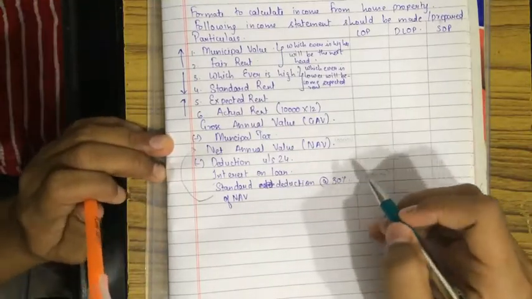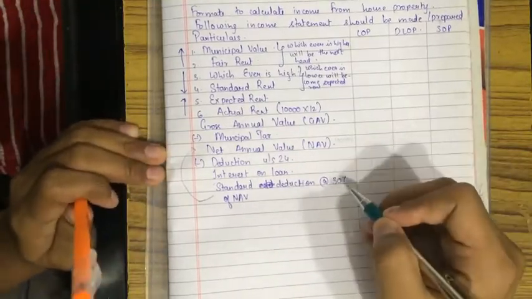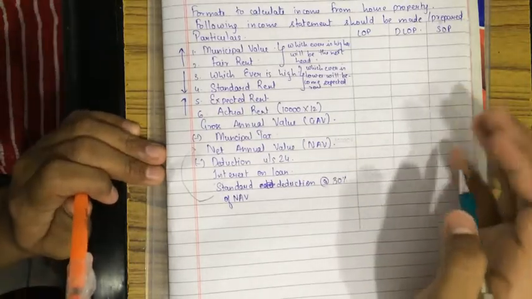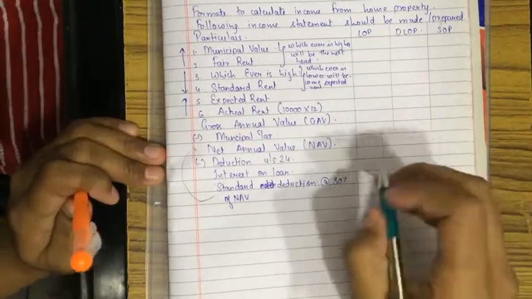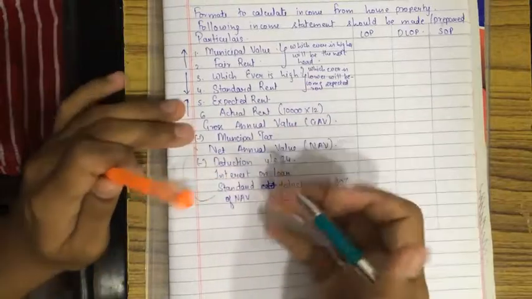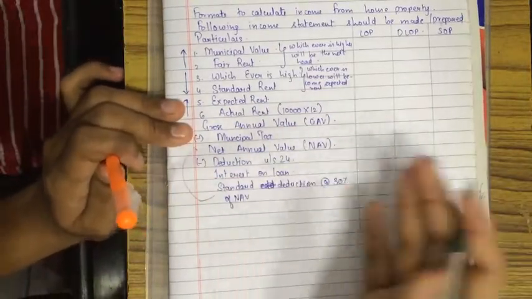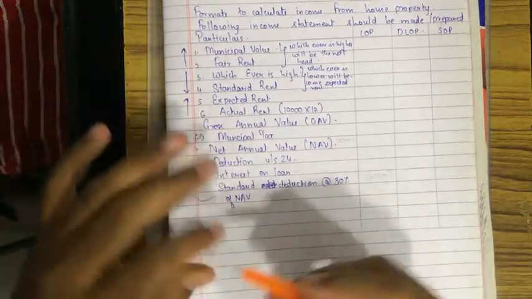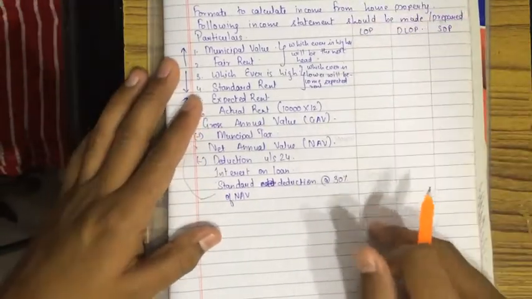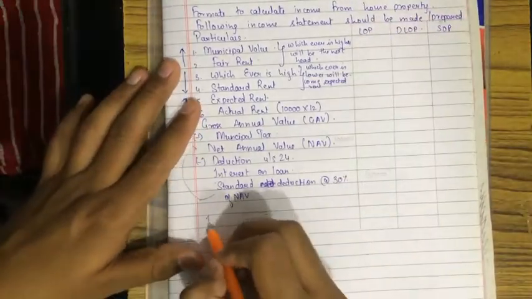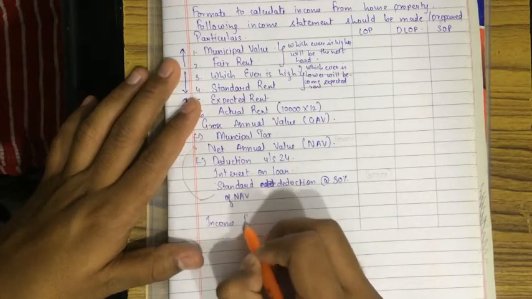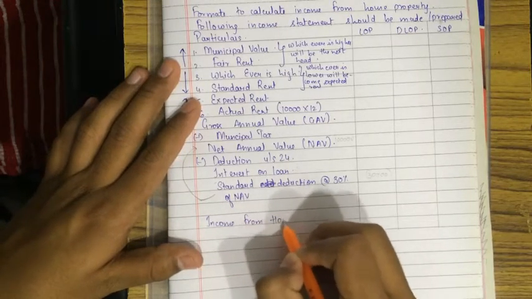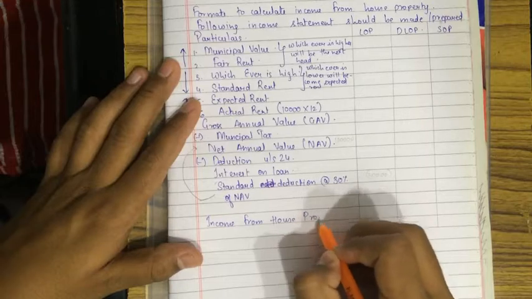There is a condition for that: how to deduct, how much to deduct, what is the criteria, what is the date, and all. I'll teach you that when I teach interest on loan, which will come after this format. So have patience. Interest on loan will be deducted, and after that we'll finally get income from house property.